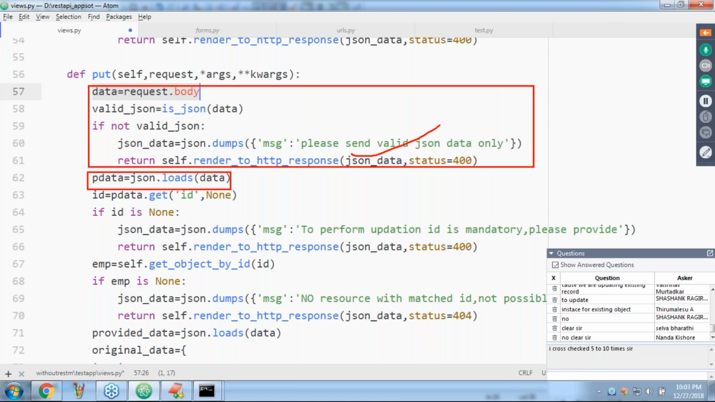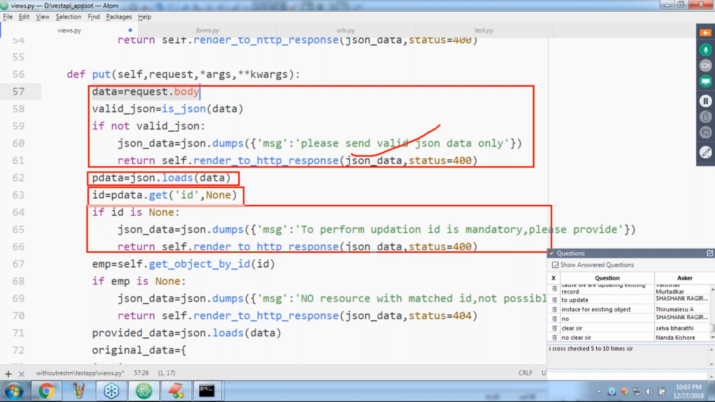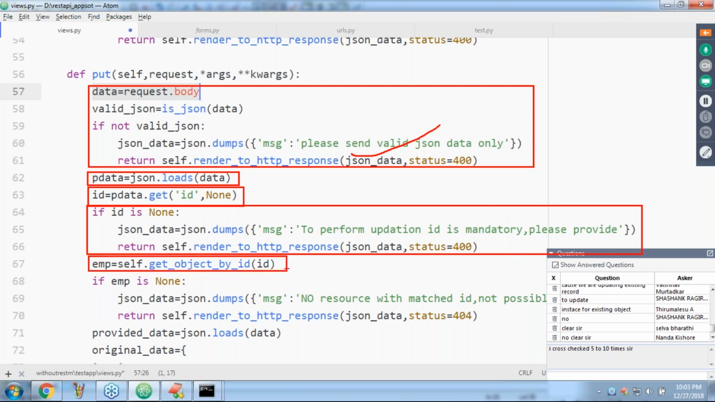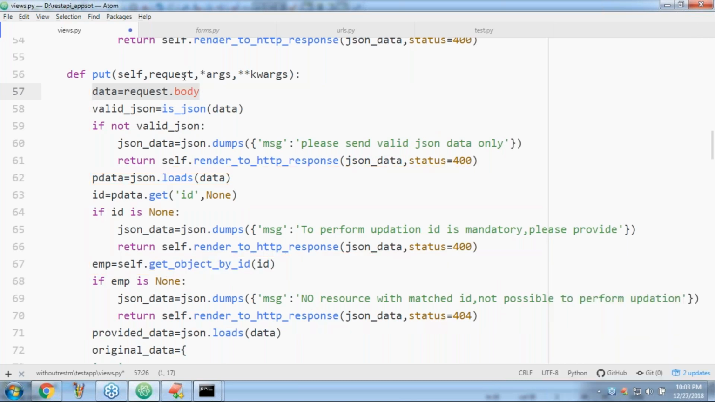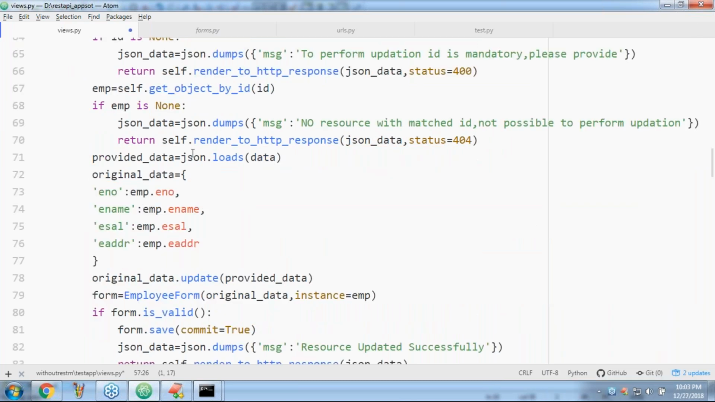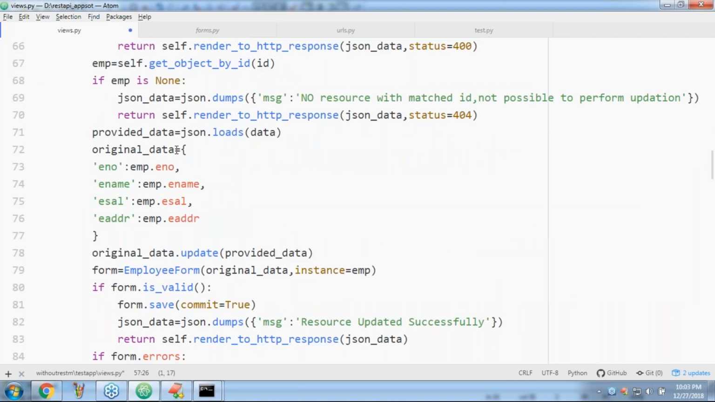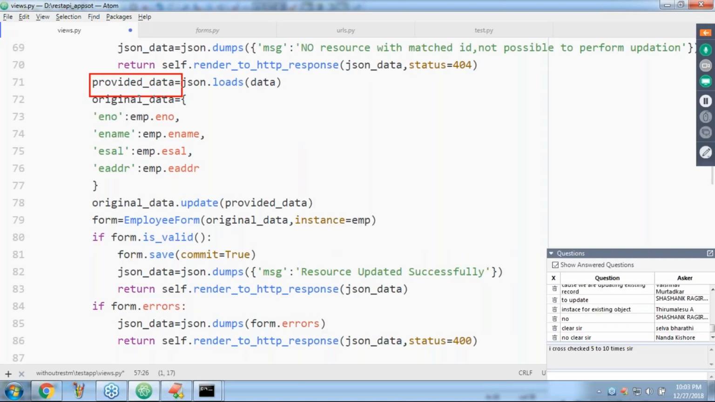Can you please convert it into a Python dictionary and get the ID? If the ID is not available, then to which record do we have to perform updation? Sorry, not possible to perform updation. Sir, the ID is available. Get the employee object. But the ID is there, but the corresponding employee is not there. Provide error information. Okay. Now the corresponding employee is also there. Now get provided data in this and original data in this.